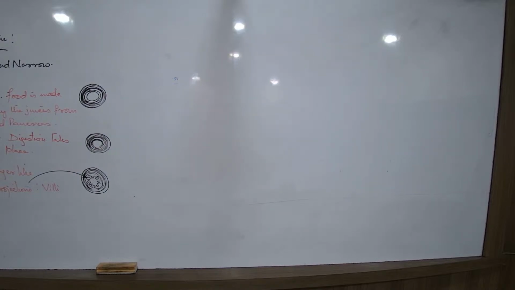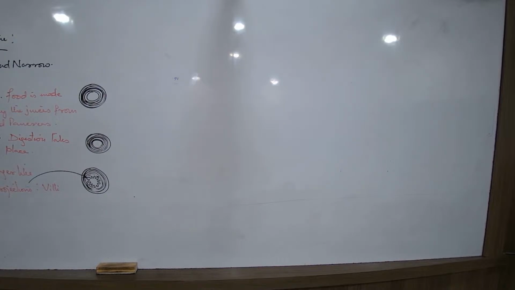See how it is. All finger-like projections. What are these? Villi. Talk about one such finger-like projection. What is that? Villus. How does the villus look like? It looks like this, magnified in a section. The single villus looks like this. What are the components inside the villus? The villus has a very thin wall.